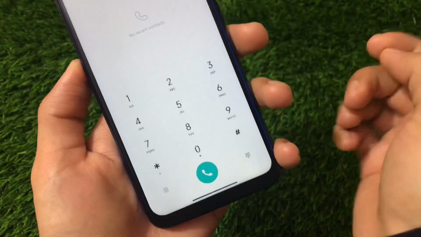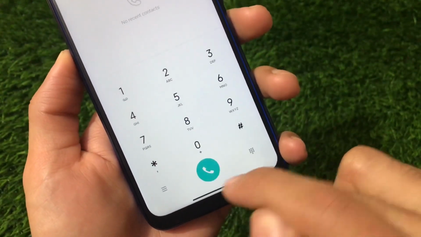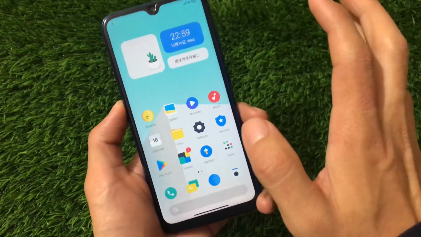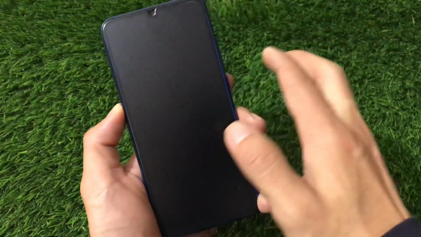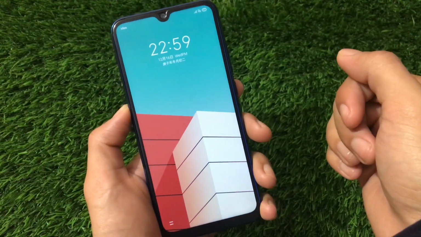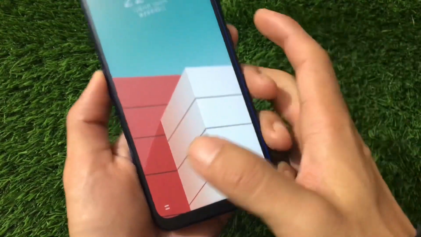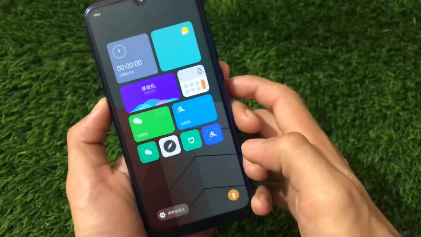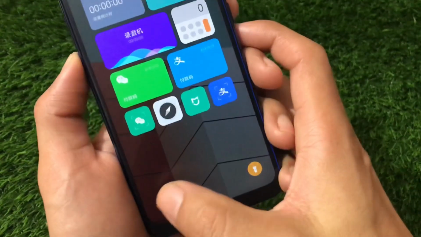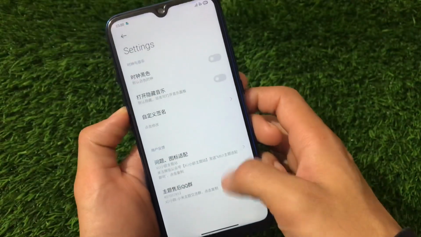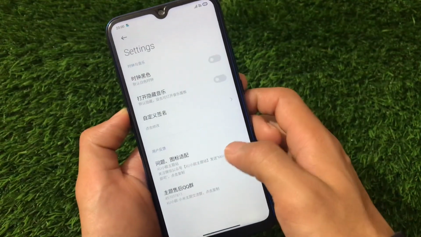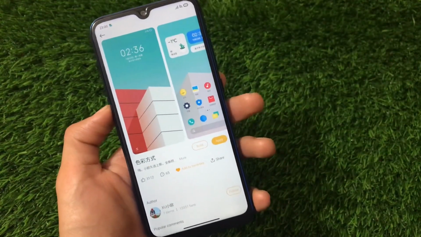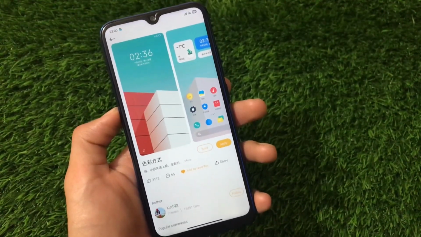You only have the dialer button themed, but nothing else, nothing about the keys or something like that. Everything seems to be the same here, no extra things. Talking about this lock screen, the wallpaper seems to be really nice. Other things are kind of the same. If you click here, you will not see anything, you just click here like this. Some shortcut options are available, and you can also use settings for this, but they were of no use for Indian users, and for other users if you don't understand the Chinese language.